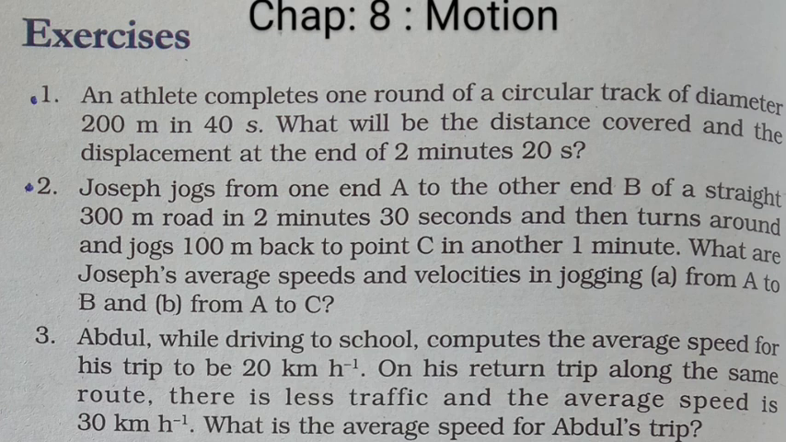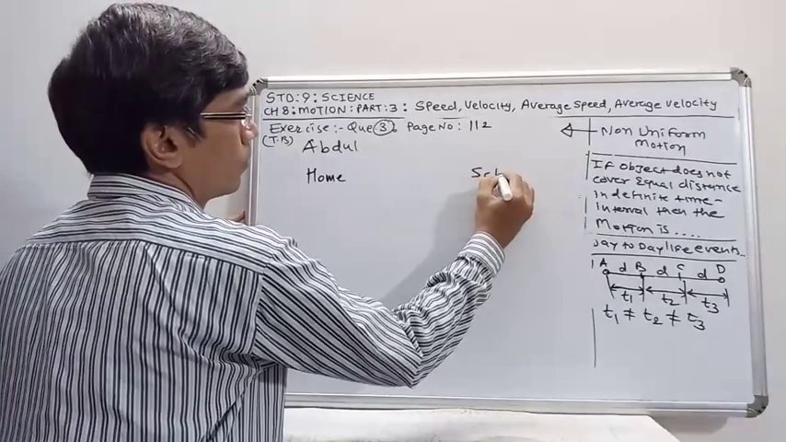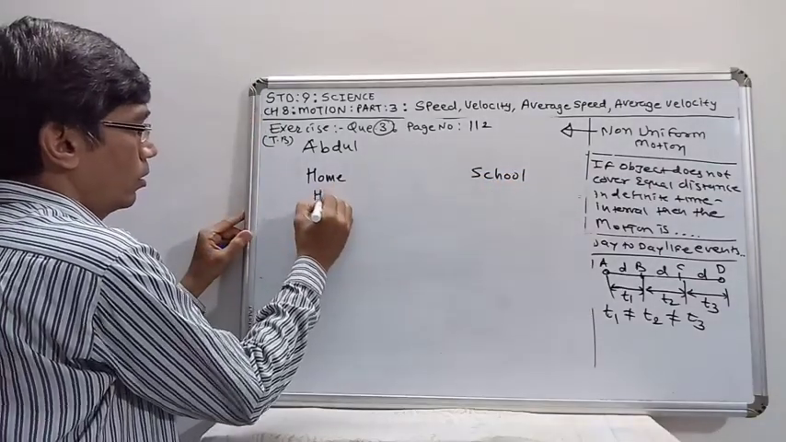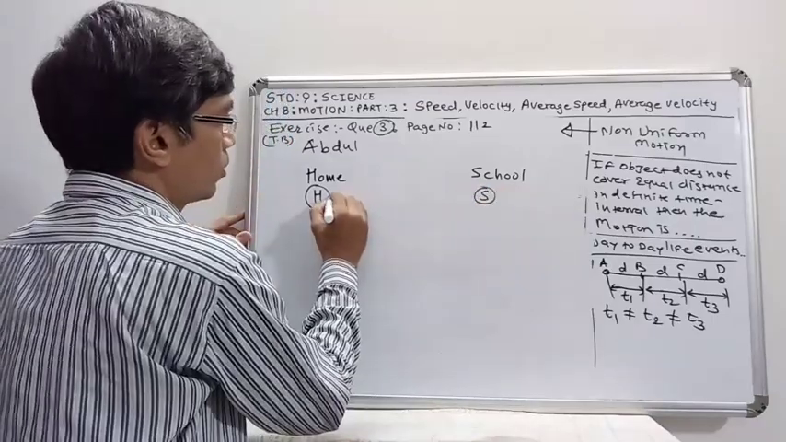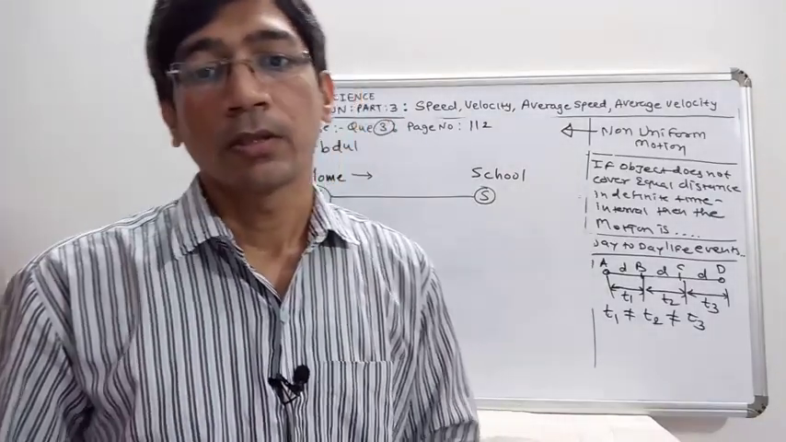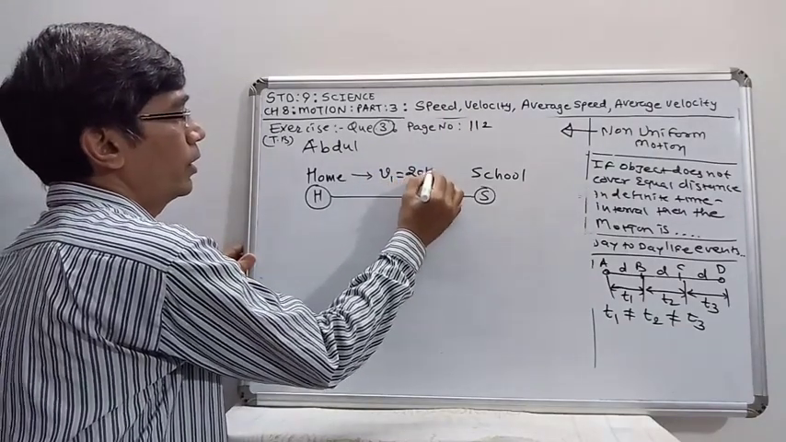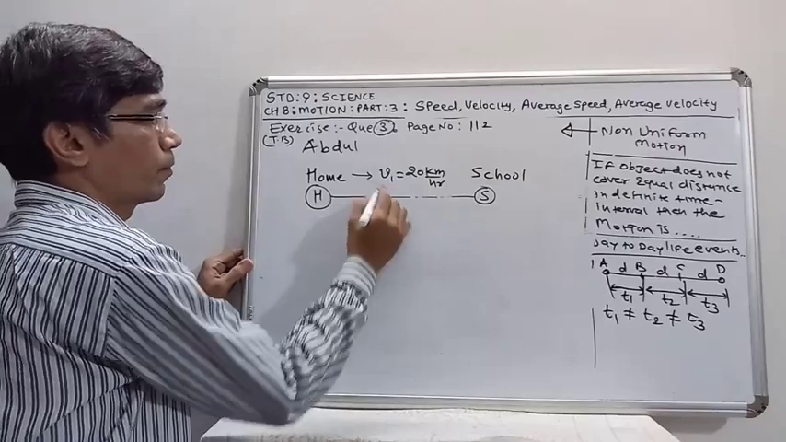Now in this example, what is given? Abdul, while driving to school, computes the average speed for his trip to be 20 km per hour. Abdul goes from home to the school. Let us take H and S. When he goes from home to the school, his speed is 20 km per hour. We can say that V1 is 20 km per hour.